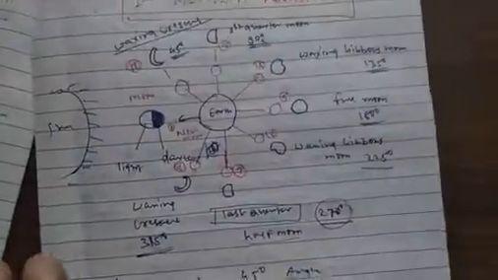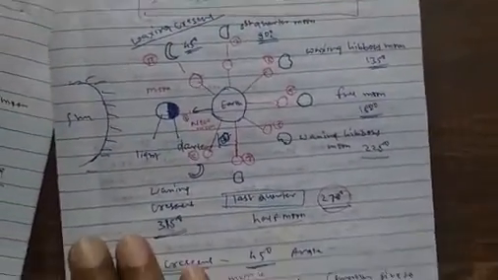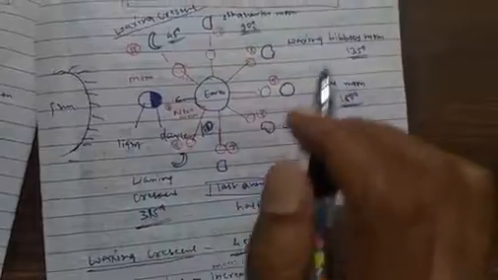Now see, for any one hemisphere, I will explain the phases of the moon. I will try to make you understand what happens in the northern hemisphere.